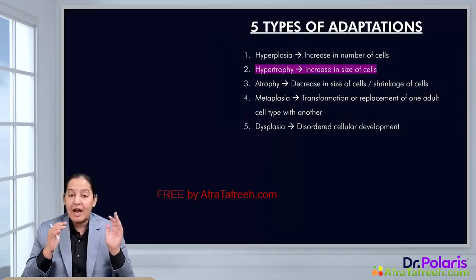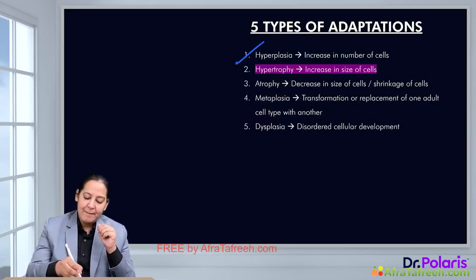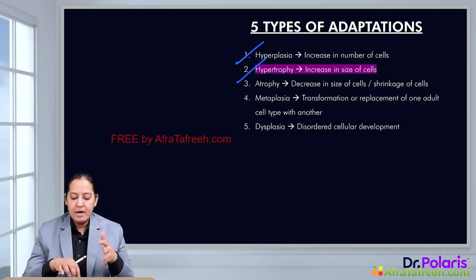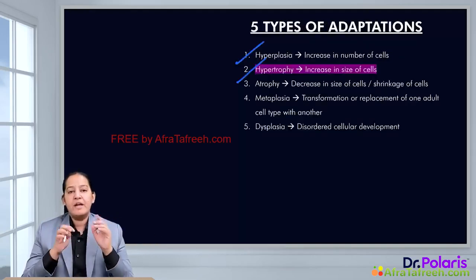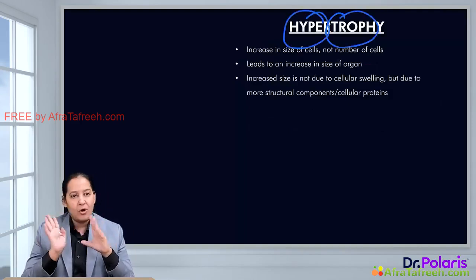Now let me start hypertrophy. The second type of adaptation is hypertrophy. We are done with hyperplasia. Let me start with hypertrophy. So what is hypertrophy? Trophy means size. Hyper means more. So it is an increase in size, not the number of the cell.